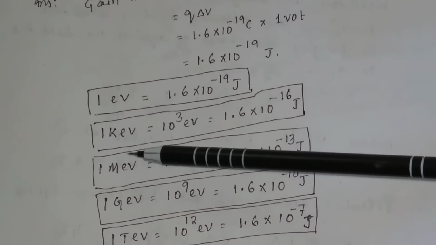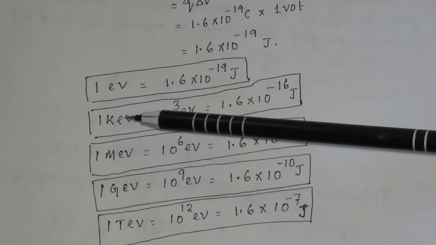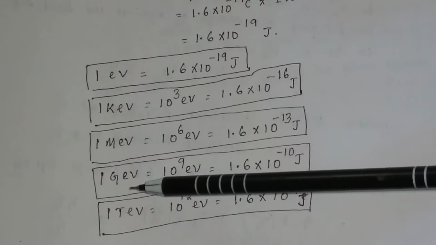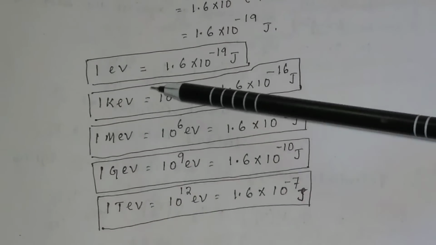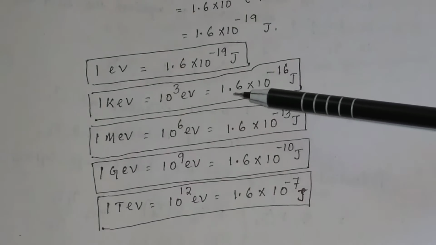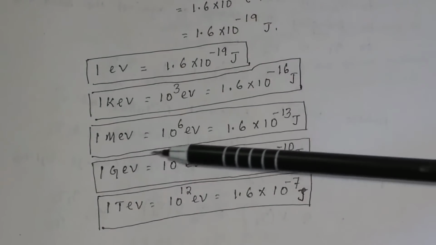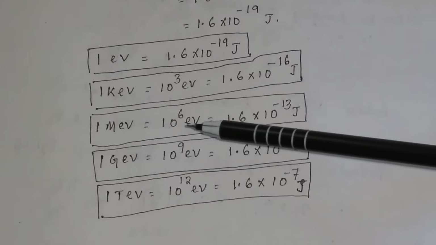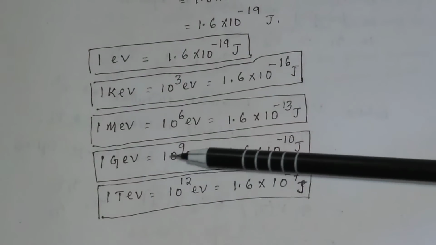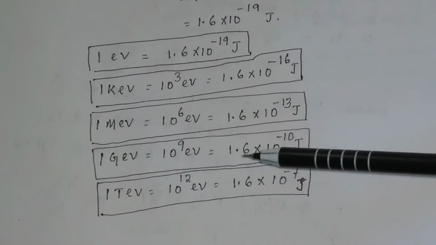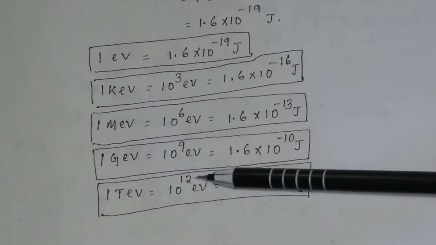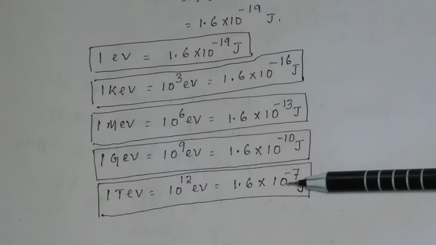energy, that is energy in the range of kilo electron volt, mega electron volt, giga electron volt, or tera electron volt. 1 kilo electron volt is 10^3 electron volt, so it is equal to 1.6 × 10^-16 joule. 1 mega electron volt is 10^6 electron volt, so it is 1.6 × 10^-13 joule. 1 giga electron volt is 10^9 electron volt, so it is 1.6 × 10^-10 joule. And 1 tera electron volt is 10^12 electron volt, so it is 1.6 × 10^-7 joule.